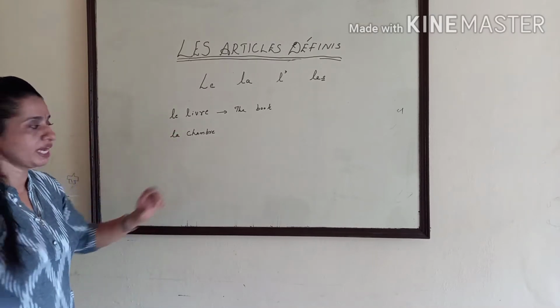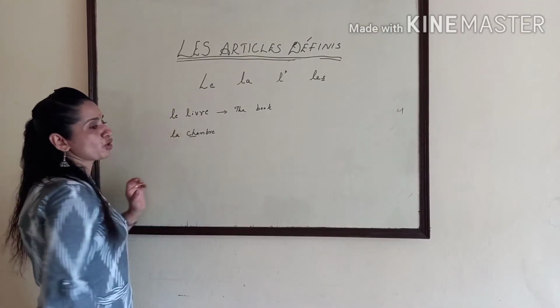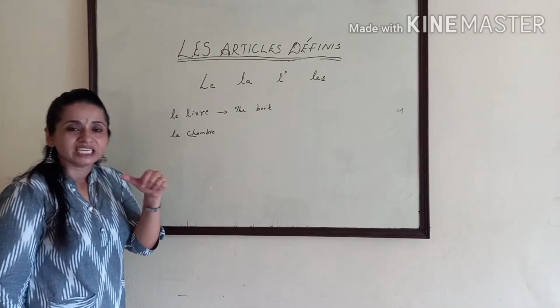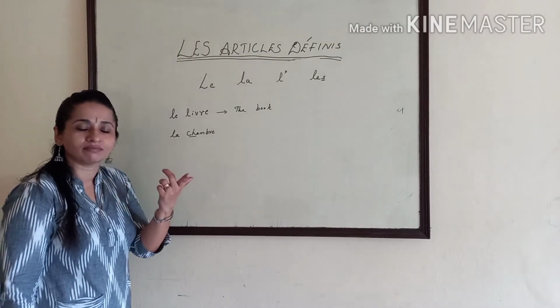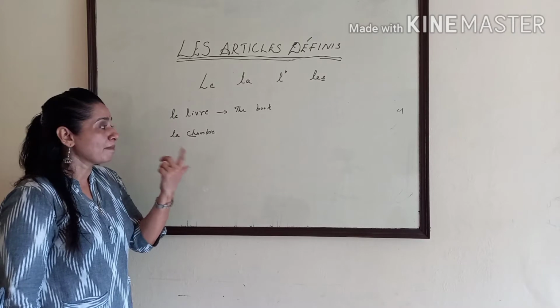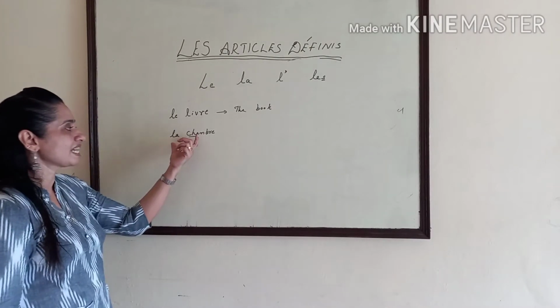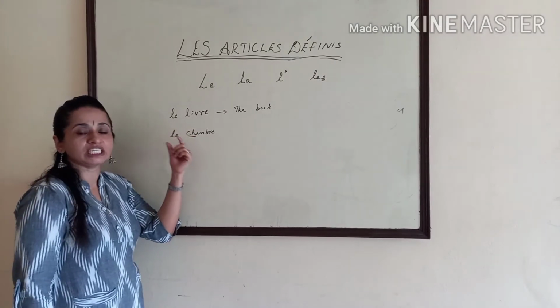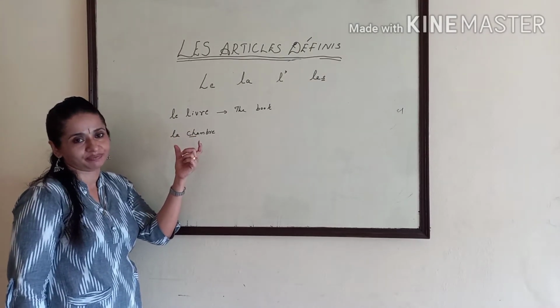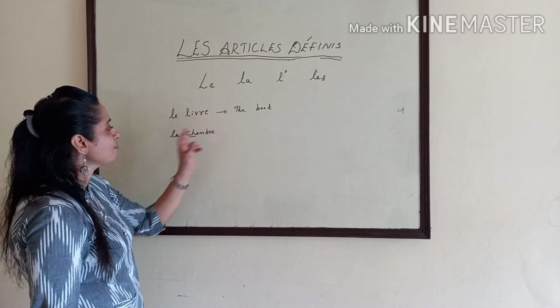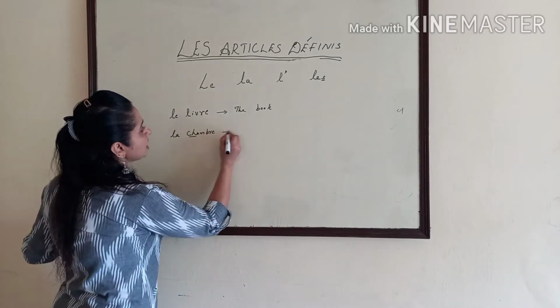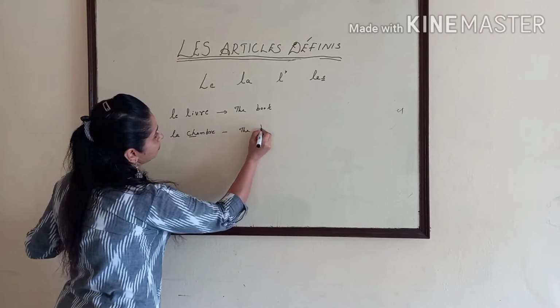La chambre. In French, CH is pronounced as sh. Chocolat. Champagne. Chambre. All these words begin with ch, but it is pronounced as sh. So le livre, la chambre. Chambre means the bedroom.